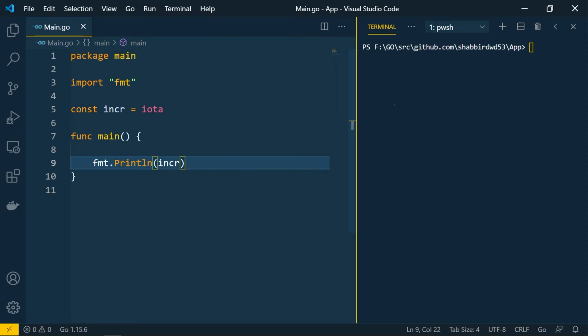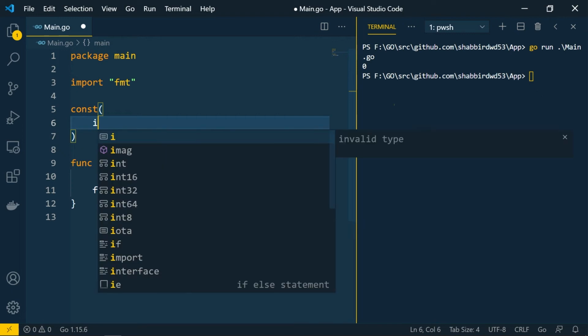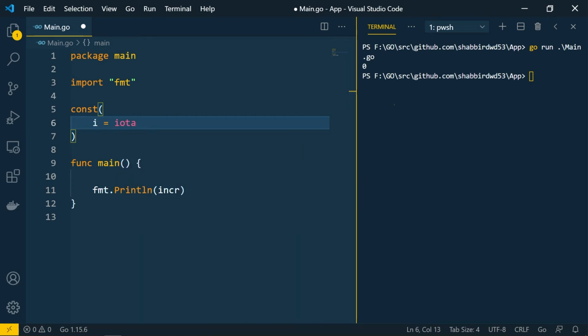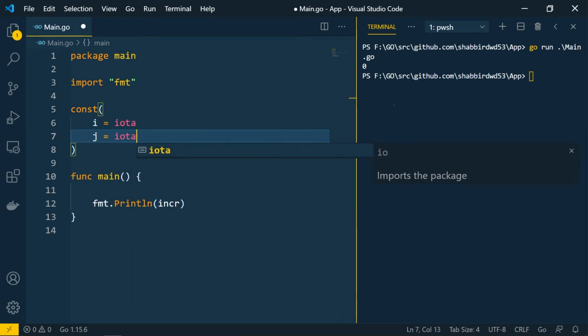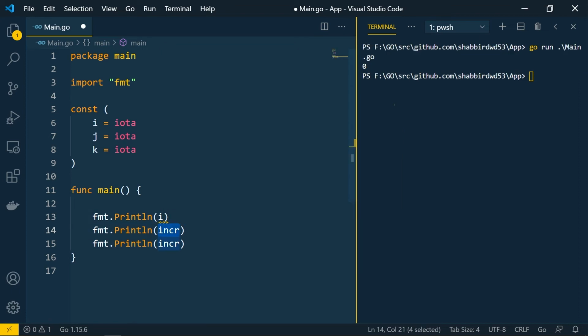So if I have just created the iota over here and if I'm printing over here, you will get the 0 over here. So subsequently, whatever the different variables that you declare, value will be increased. So suppose if I create a constant over here, let me create a constant i equals to iota. Then j equals to iota, k equals to iota. So what I did, I created 3 constants i, j, k, and I have assigned this value iota to it. So let me just print these values over here. Okay, and I'll show you what will happen. i, j, and k, and let's run the application again.